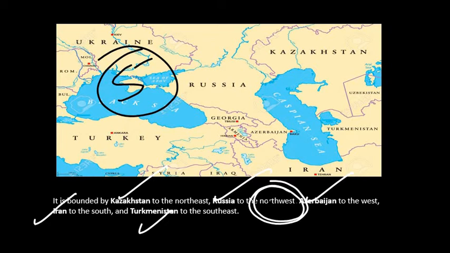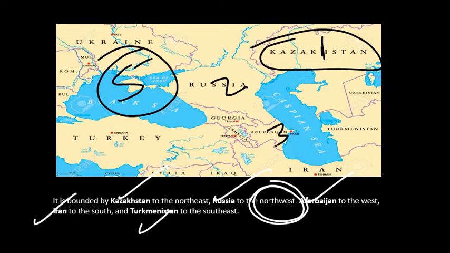So first country is, let us see, Kazakhstan. Okay, so this is the first country. Second one is Russia. Third one is Azerbaijan. Fourth one is Iran. Fifth one is Turkmenistan. Okay friends, so these are the countries which are bordered by the Caspian Sea.